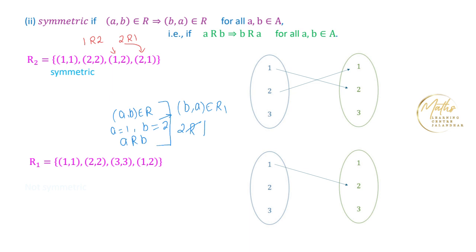So clearly, if we consider a equal to 1 and b equal to 2, then a is related to b does not imply in this case that b is related to a for this particular value of a and b. And the condition is that it should hold for all pairs (a, b). So this relation is not a symmetric relation.